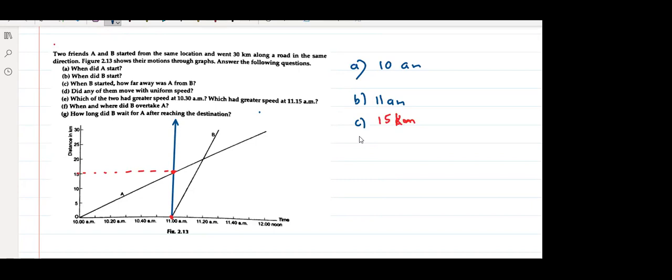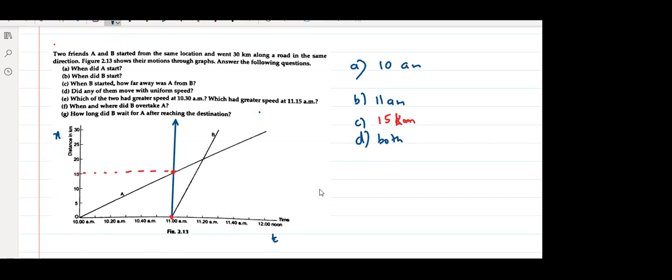What about D? What is the answer of D? Both of them were in uniform motion. Yes, very good. Because, sir, it is a distance versus time graph, and it is a straight line. So both move in uniform motion, with uniform speed.